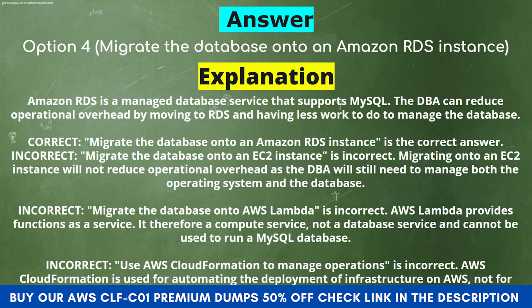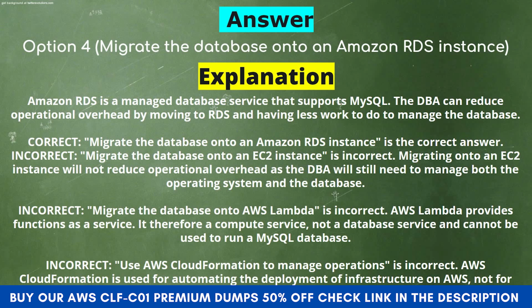Migrate the database onto an EC2 instance is incorrect. Migrating onto an EC2 instance will not reduce operational overhead, as the DBA will still need to manage both the operating system and the database. Migrate the database onto AWS Lambda is incorrect. AWS Lambda provides functions as a service.